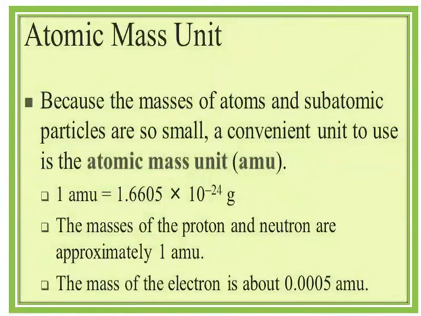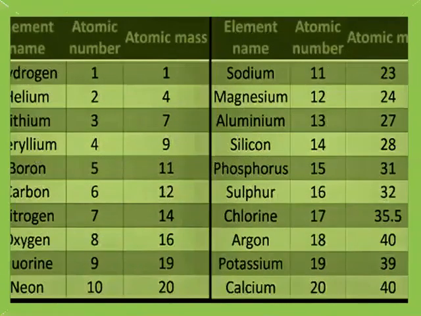Because the masses of atoms and subatomic particles are small, atomic mass unit is a convenient unit to use. The masses of the proton and neutron are approximately 1 AMU, whereas the mass of the electron is 0.0005 AMU. The table shows the atomic masses in AMU or U of the first 20 elements of chemistry.